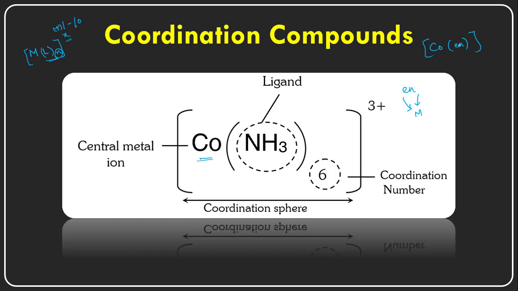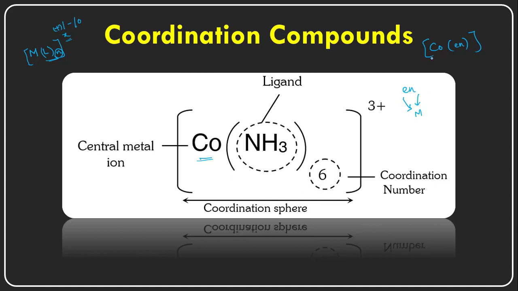So each ethylene diamine can form how many bonds? I told you already, this is a bidentate ligand, and two bonds it can form. So each ethylene diamine can form two bonds, right? Each ethylene diamine is forming two bonds.